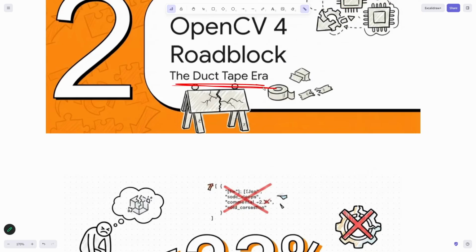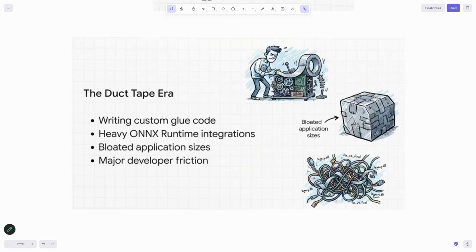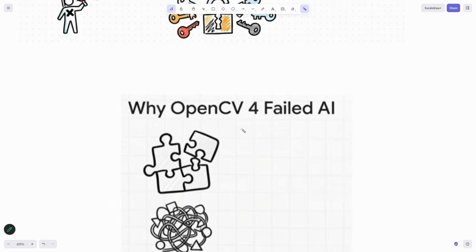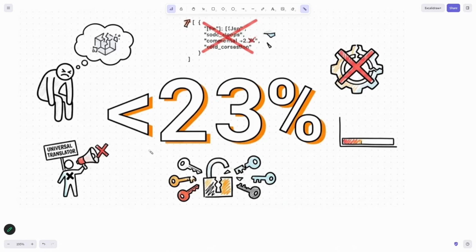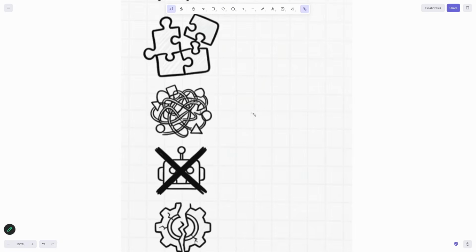They were entering this duct tape area. What is this duct tape area? Wherein they had to wrap up whatever hardware they had, in whatever way, to deliver to the client. Why? Because OpenCV 4 was not compatible with ONNX. Out of all the solutions, the rate was only 23%. So if you had 100 models to run, OpenCV 4 was taking only 23% of them. Only 23 models were running. And OpenCV 5, yes, is the LLM era.